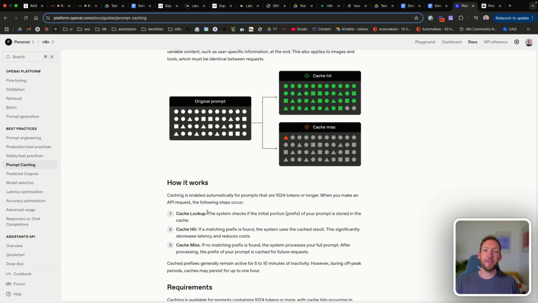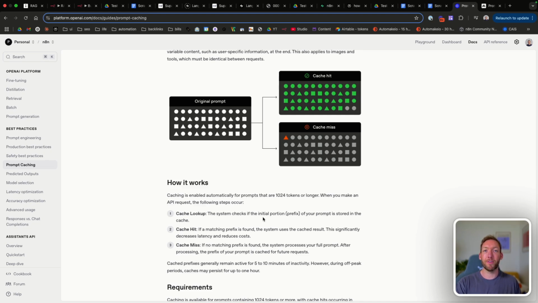When we place another query with the same set prefix at the start of the prompt, it will say, okay, let's look up to see if that matches the data we've cached already. If a match is found, it will therefore use the cached response and feed that context into our prompt.